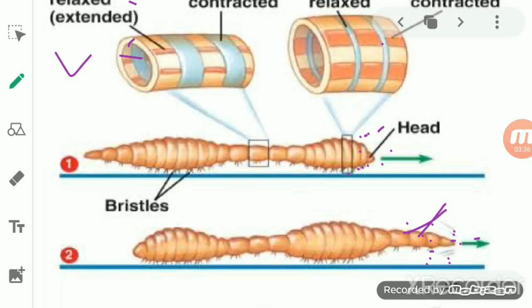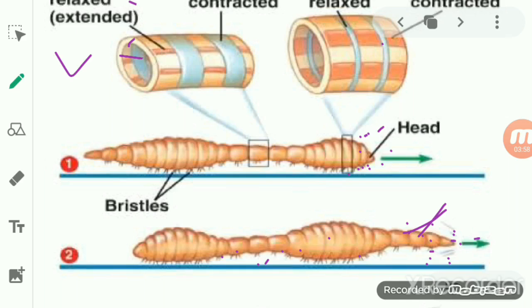But you see the back part of the earthworm remains fixed to the ground by the gripping action of the bristles. The bristles at the front portion get withdrawn when the front portion contracts due to the contraction of the circular muscle, and the body becomes long and thin.